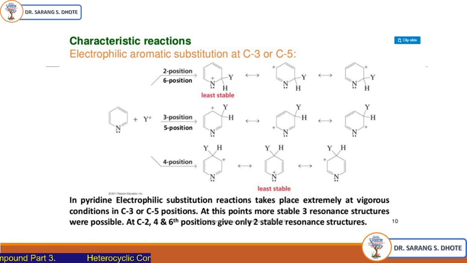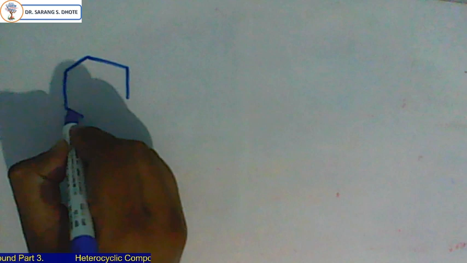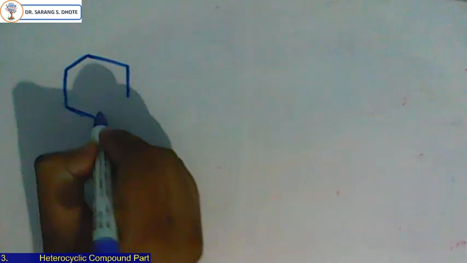Like in pyrrole, here is also electrophilic substitution reaction, but here the electrophilic substitution reaction can take place at 3 different positions: the 2 and 6 position, the 3 and 5 position, and the 4th position. First I will explain the positions.